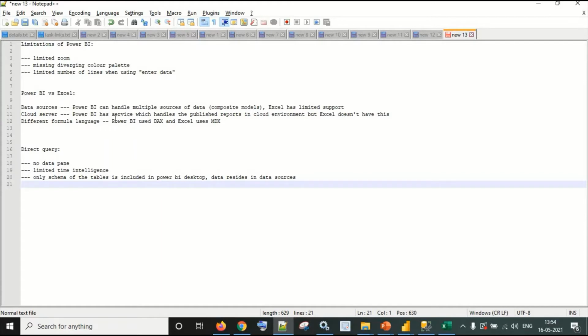Data sources: there is a limitation in Excel that we do not have enough support for multiple data sources, but in Power BI it is very easy, we can handle data from cloud sources and SQL and flat files and many others, right? Similarly, another difference is cloud server. We have the cloud server of Power BI service where we publish our report, we handle our scheduled refreshes, we share our reports to different users. But Excel doesn't have that functionality. Next is very easy: in Power BI we have DAX functions, and in Excel we use MDX.